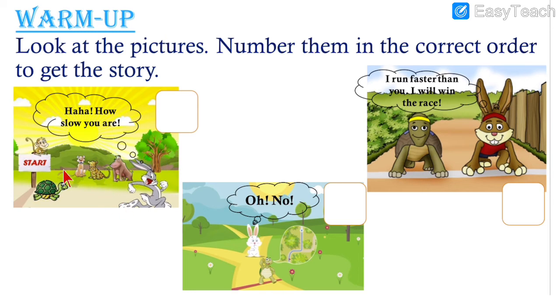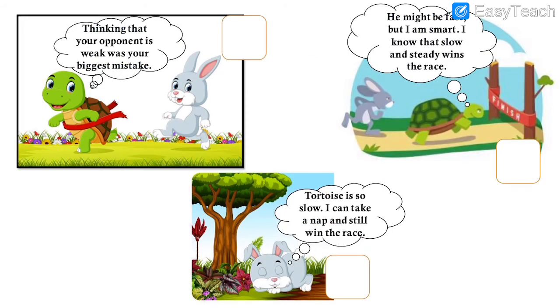Ha ha, how slow you are. The rabbit is telling the tortoise that you are very slow. Then the rabbit sees the tortoise went ahead. So he says, oh no. Then what happens? Then see, the rabbit is resting.